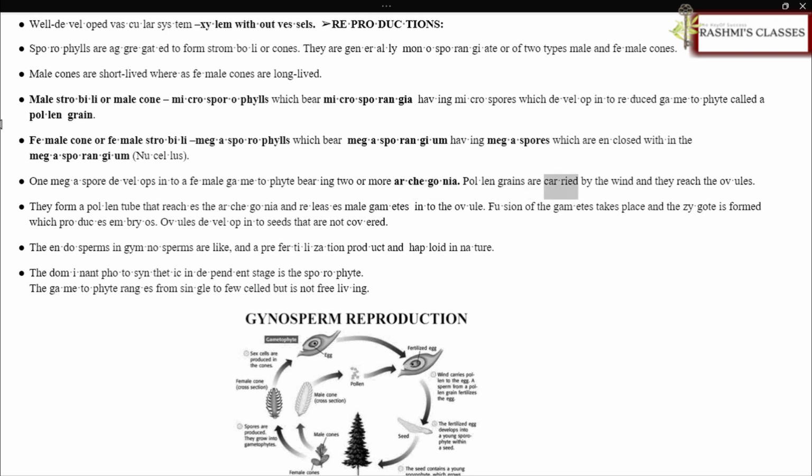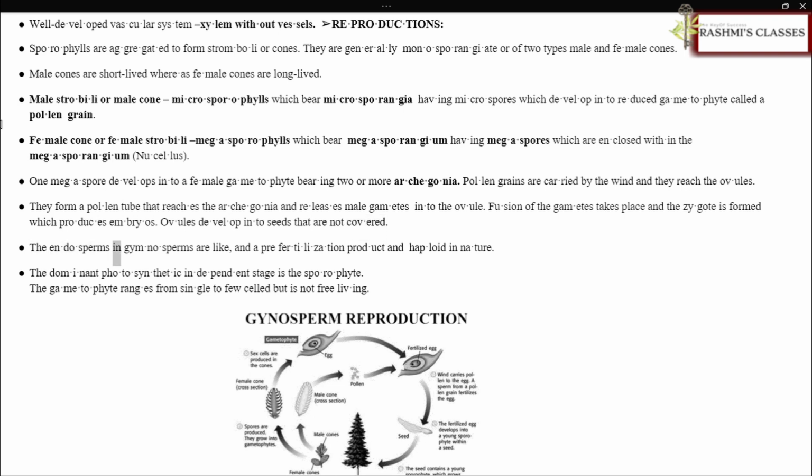Pollen grains are carried by the wind and they reach the ovules. They form a pollen tube that reaches the archegonia and releases male gametes into the ovule. Fusion of the gametes takes place and the zygote is formed, which produces embryos. Ovules develop into seeds that are not covered.